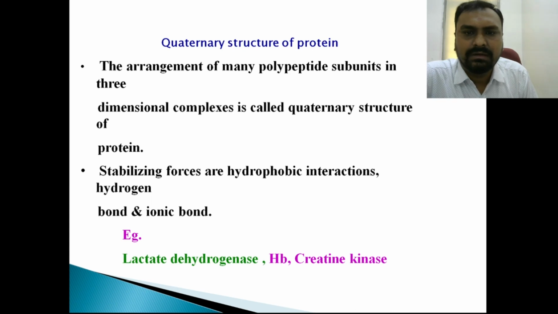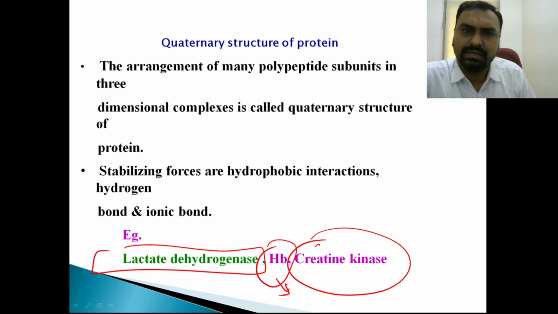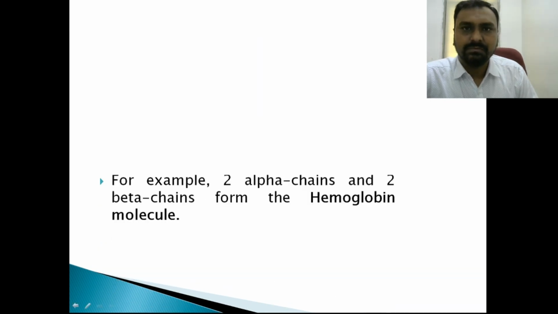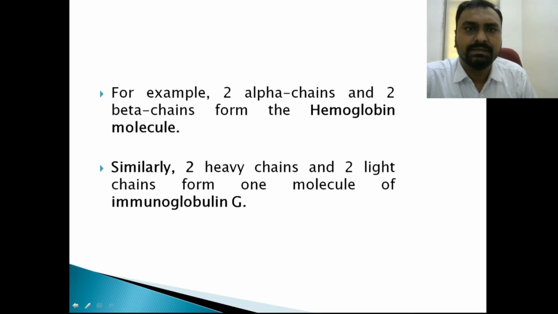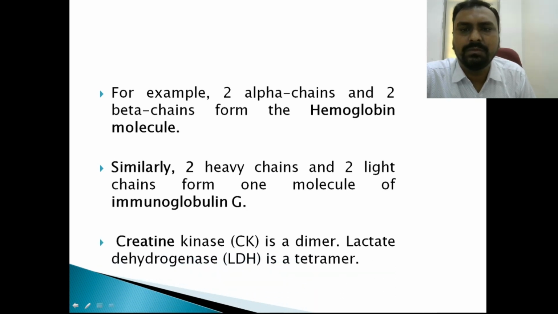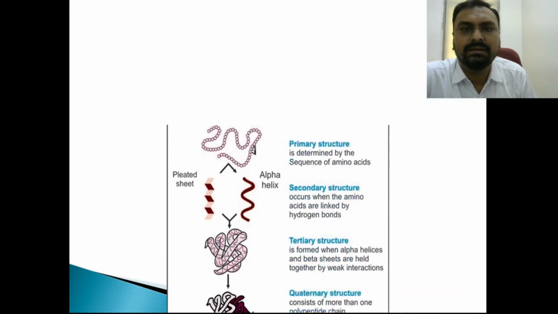And lastly, quaternary structure, which is made up of more than 2 polypeptide chains like lactate dehydrogenase, hemoglobin, which is made up of 4 chains, CK. Okay, and they are also held by these non-covalent bonds. So hemoglobin is made up of 2 alpha chains and 2 beta chains. Okay, immunoglobulin also 2 alpha chains, 2 beta chains. CK is a dimer, made up of 2 polypeptide chains. LDH again is a tetramer made up of 4 chains.